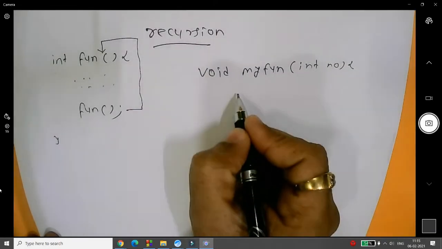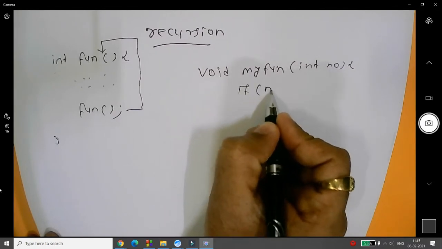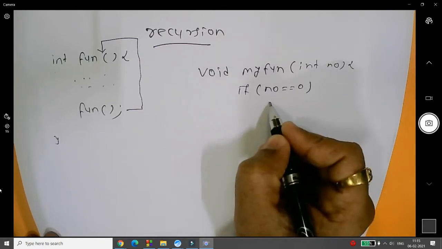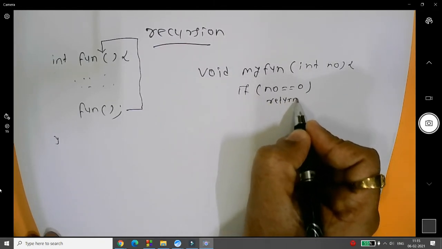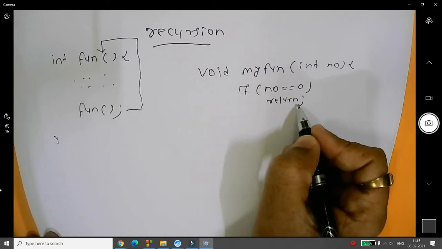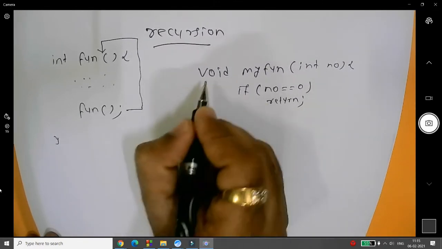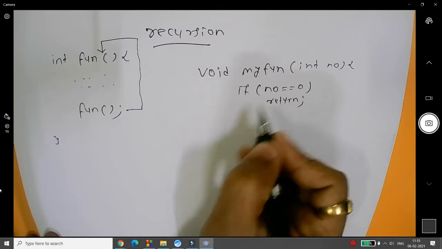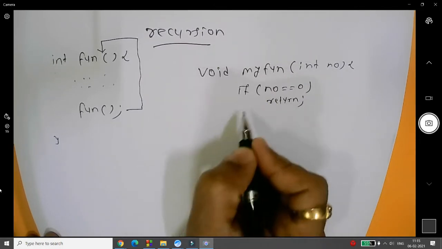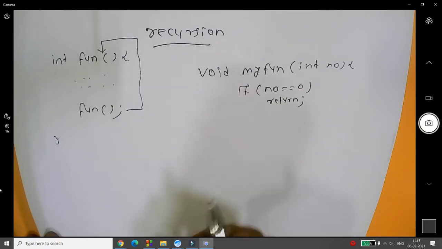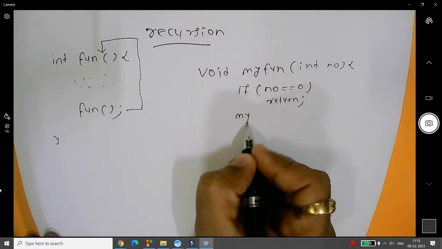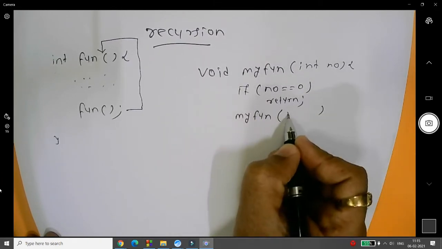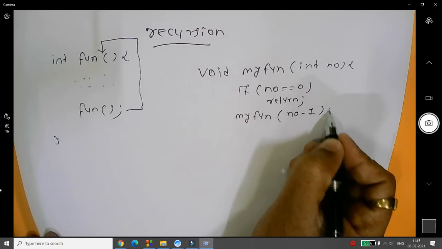Now what I'm writing here: if number is equal to 0, then simply return the cursor. Whenever you write return and you are not returning any value, it means void, no return value. I'm just returning the cursor to the calling environment. If number is not equal to 0, then I want to simply call the same function again, passing the value number minus 1.